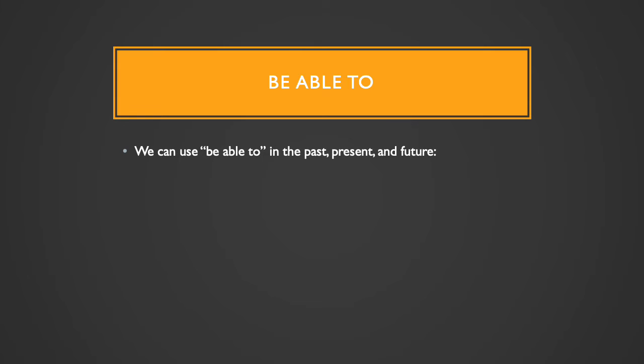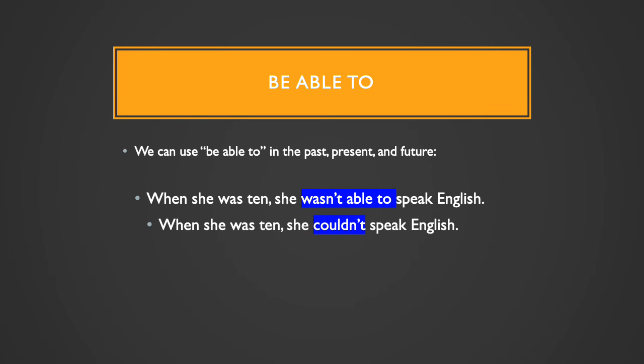The beautiful thing about be able to is that we can use it in the past, in the present, and in the future. So I can say, when she was 10, she wasn't able to speak English. When she was 10, she couldn't speak English. Both of these mean the same thing. So remember, can only be used in the present or the near future. And could only be used in the past. But we can use be able to anytime. We just need to change the verb be.